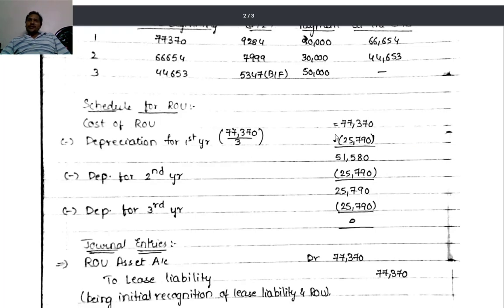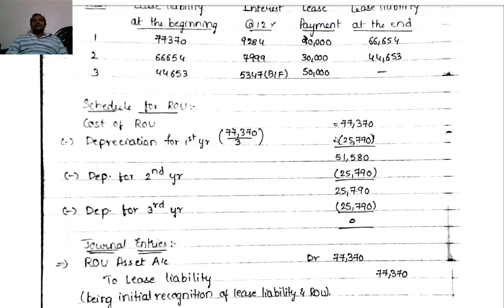Now, 77,370 is the right of use asset we initially created. This has to be spread over a period of 3 years. So divided by 3, 25,790 is the depreciation for first year. Then after providing this, the balance of asset comes to 51,580. Depreciation for second year, straight line method, the same thing: 25,790. Balance 25,790. Depreciation for the third year also 25,790. Closing balance will be nil.